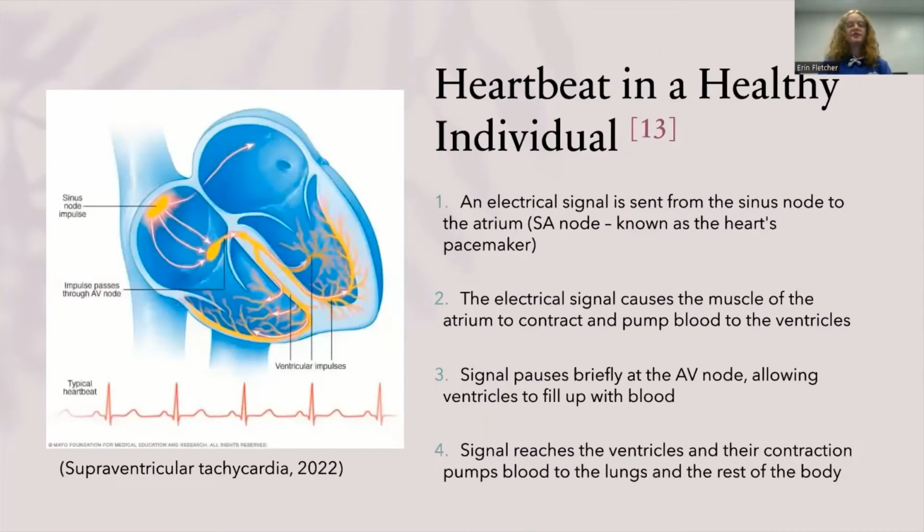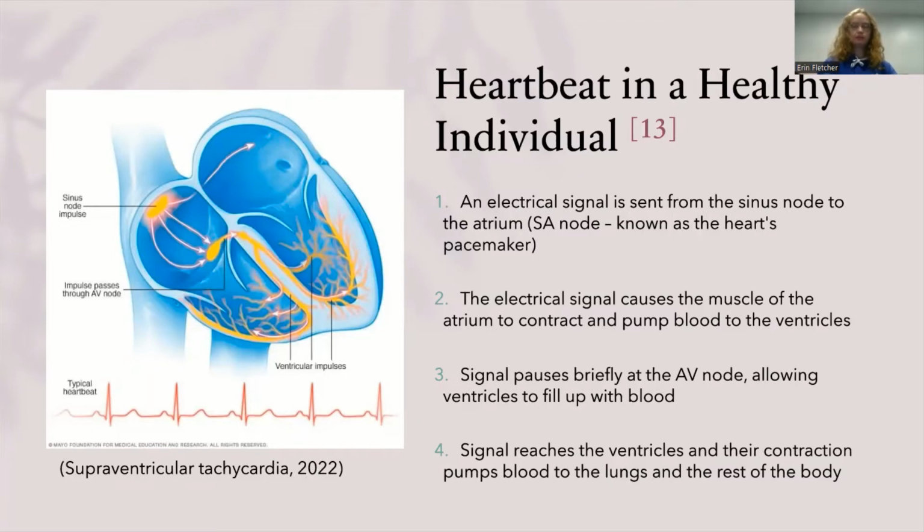A heart rate in a healthy individual occurs in 4 steps. We have the signal that starts from the sinoatrial node, known as the SA node. And when this signal is released from the SA node, it will travel to the atrium and cause contraction, causing the atria to pump blood into the ventricles. The signal will then continue its way through the heart, reaching the atrioventricular node. Here it will pause briefly, and this pause will allow for ventricles to fill up with blood. Eventually, the signal will continue its way through, leading ventricles to contract and pump blood to the rest of the body and the lungs.